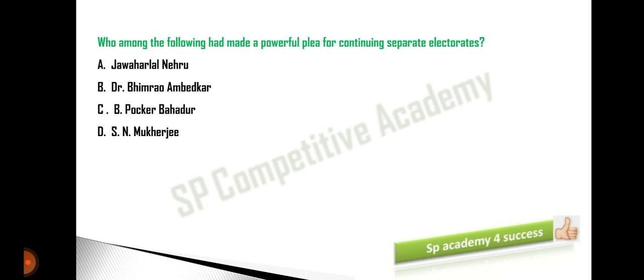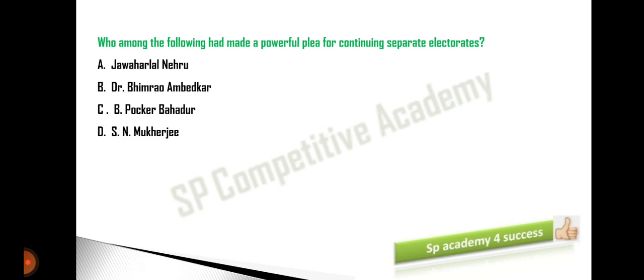Moving on to the next question. Who among the following had made a powerful plea for continuing separate electorate? I'm repeating the question. The question means, which of the following eminent members requested to continue the separate electorate? Now you guys know what separate electorate is.